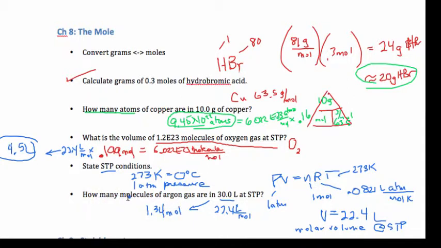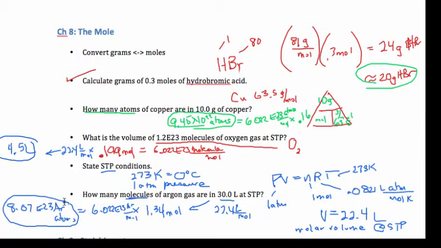And then how many molecules? Well, it's actually atoms of argon gas. That makes me want to use Avogadro's number. I have 6.022 times 10 to the 23 argons per mole, and that will lead to my answer. Times 6.022 times 10 to the 23, and I need 3 sig figs: 8.07 times 10 to the 23 argon atoms. And that's your practice for Chapter 8.